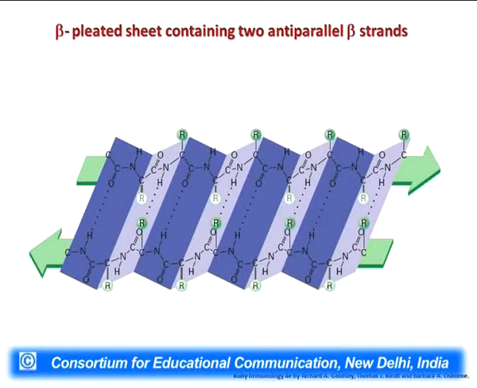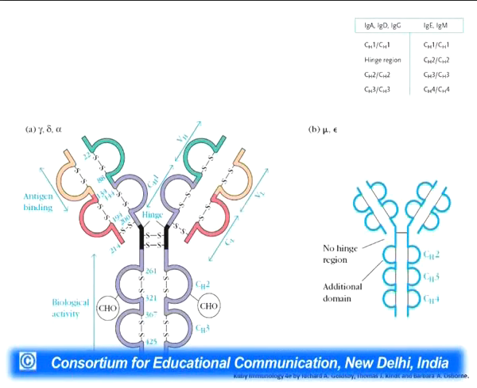This secondary structure of the beta pleated sheets was further folded into the immunoglobulin fold, which contains a sandwich of 2 beta pleated sheets stabilized with the help of hydrophobic interactions as well as disulfide linkages. There were different domains present in each of the light and heavy chains. The scientists said that the light chain has 2 domains. The first is the variable region domain of the light chain.